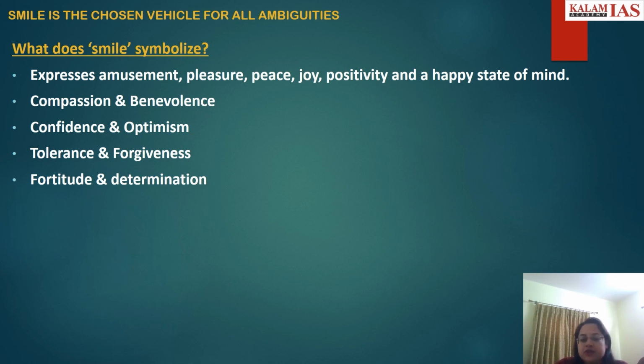So smile, as you know, is not limited to just a mechanical gesture performed by our facial muscles, which expresses our joy, pleasure, amusement, positivity, peace, happy state of mind, but it also denotes various other values like compassion and benevolence, confidence and optimism, tolerance, forgiveness, fortitude, and determination. So you should be telling the various interpretations of smile over here.